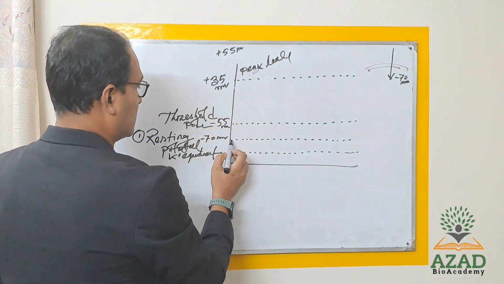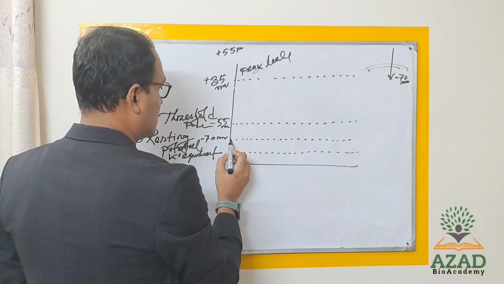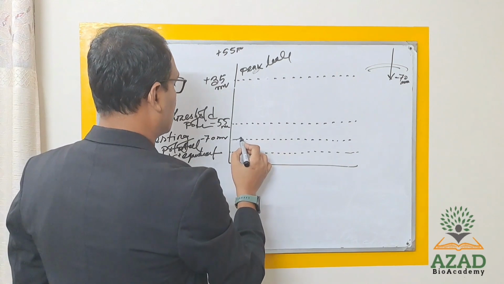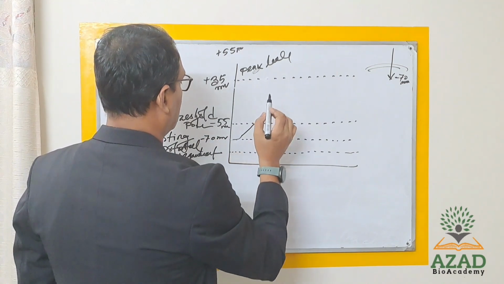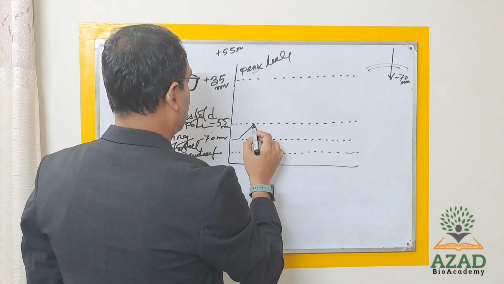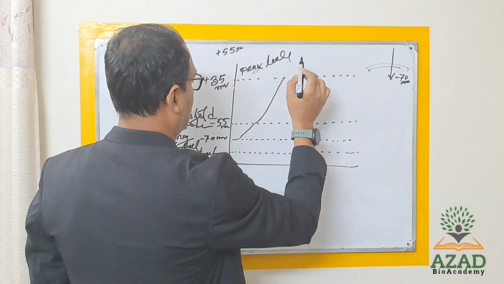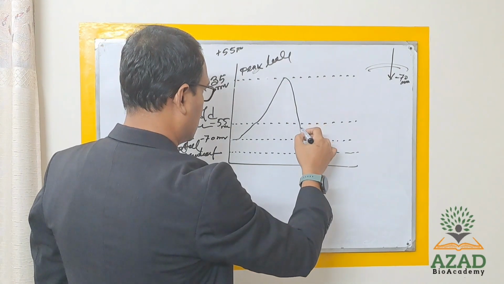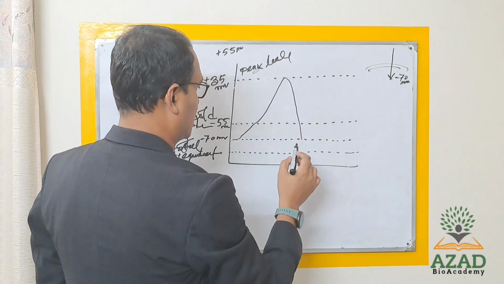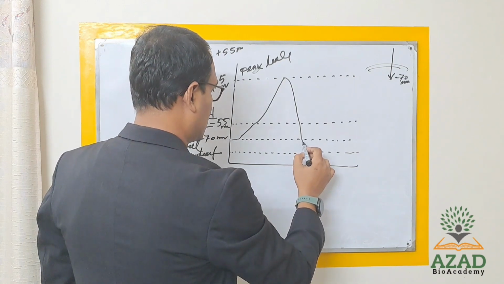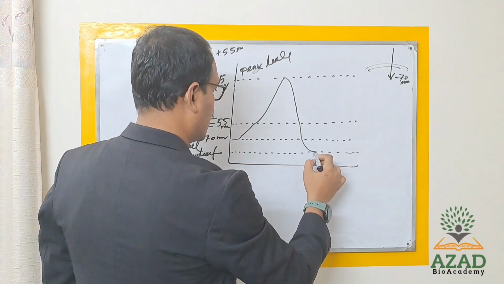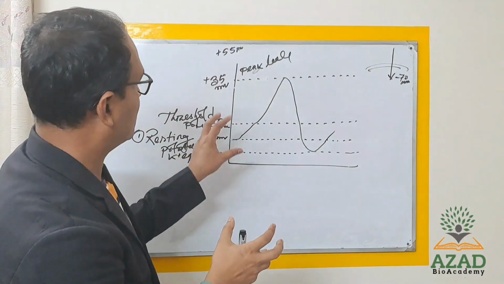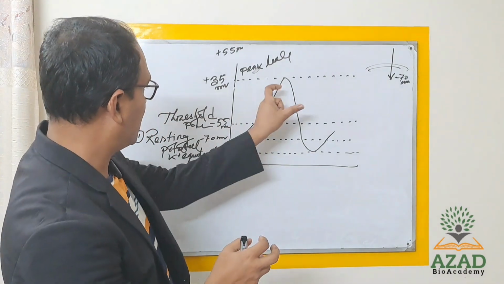So firstly, this one is minus 70 millivolts, the resting potential, and this one is your threshold potential. Then it will go up to the peak level, then again come down and reach the resting potential, and then it can go below the resting potential, and so on. Okay, so you can now give some names to the events.